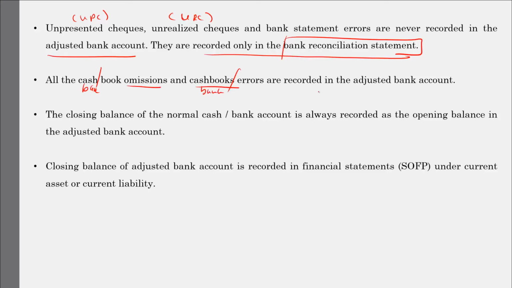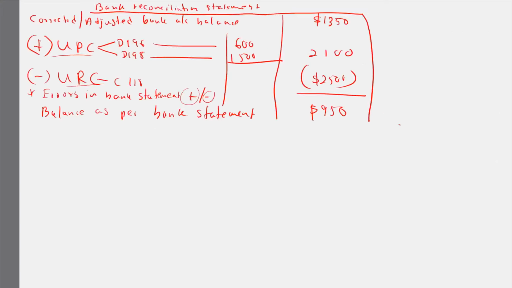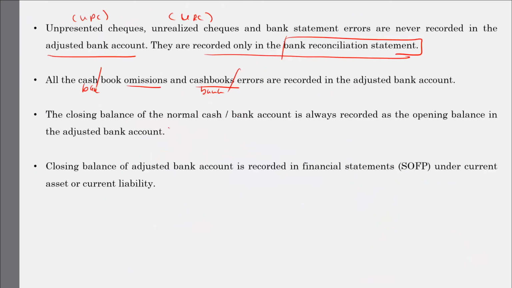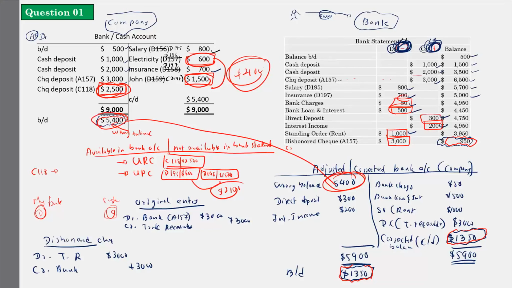The closing balance of the normal cash or bank account is always recorded as the opening bank balance of the adjusted bank account. So as I said, now this is your normal bank account that you prepared. So this is a wrong balance. That wrong balance will be taken as the opening balance of the adjusted bank account. So that is another thing that you have to understand. Using this wrong balance, we are rectifying all the mistakes to get the corrected bank balance. So this is your corrected bank balance, 1350.